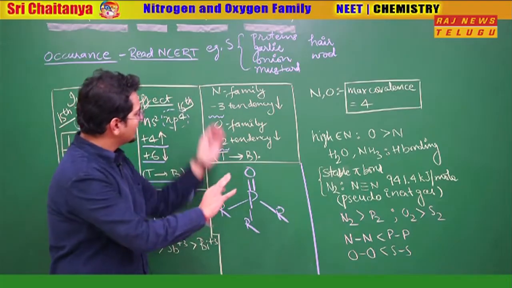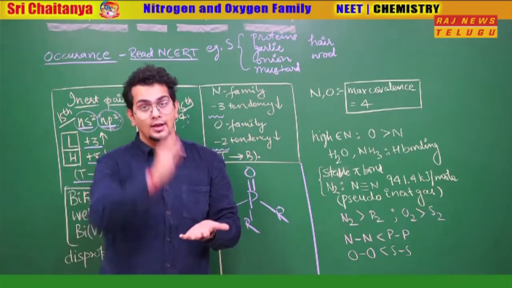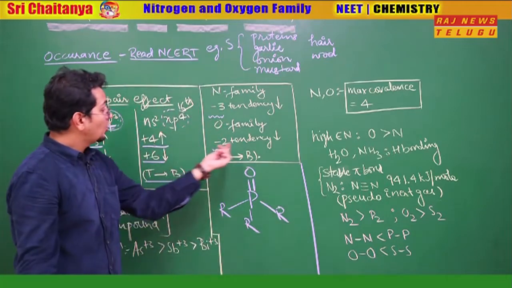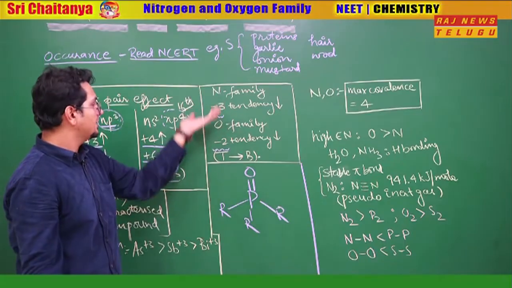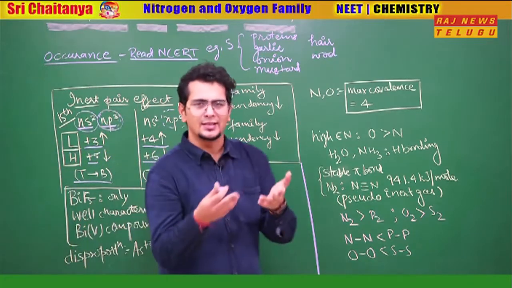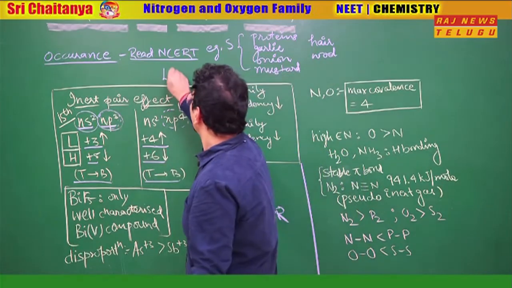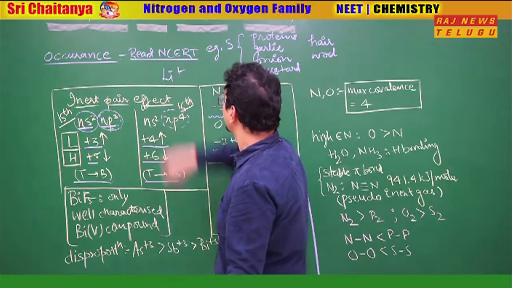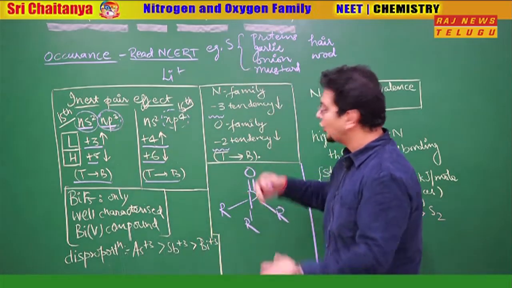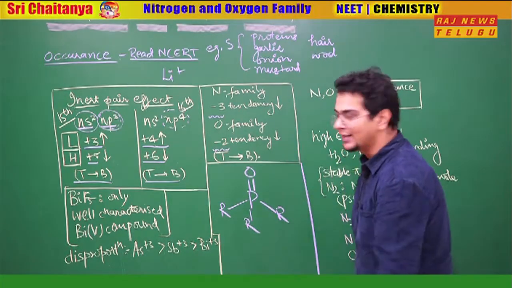But we have to understand that negative oxidation state is shown by non-metals. So top to bottom, when we go, metallic character increases. So obviously the -3, -2 tendency will decrease, because metals love to show positive charge. Think of any metal like lithium. Have you ever imagined lithium minus? No, because metals love plus. So as you go from top to bottom, metallic character increases, so the tendency of showing negative oxidation state decreases.